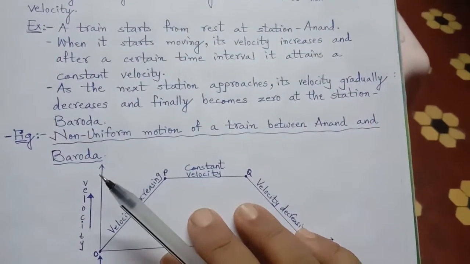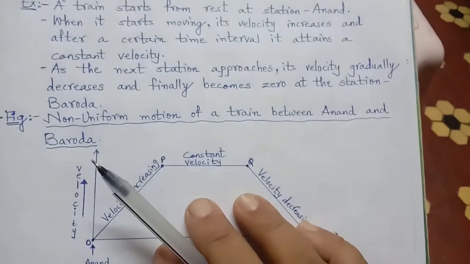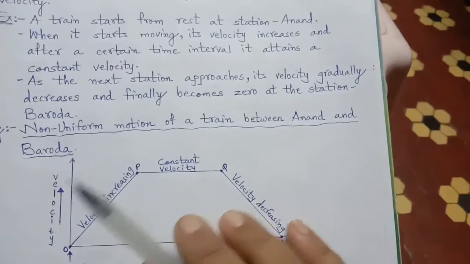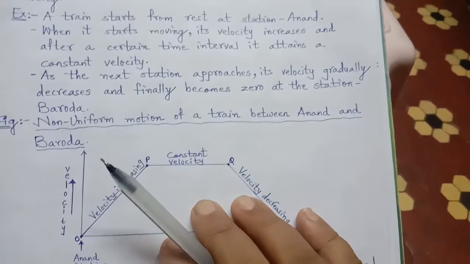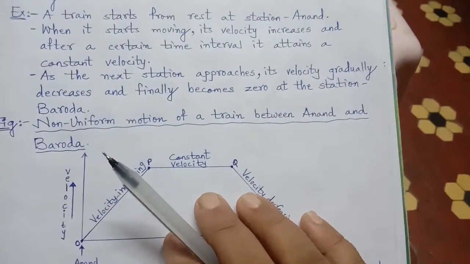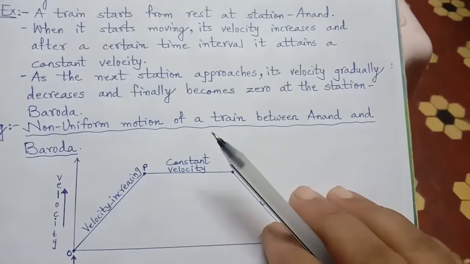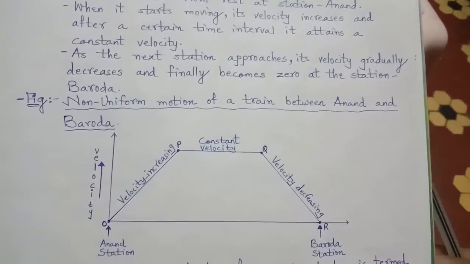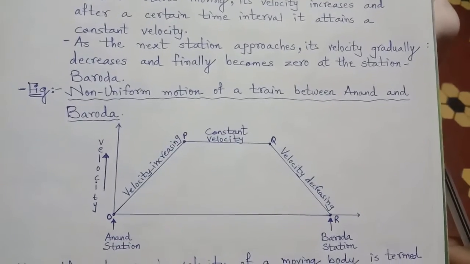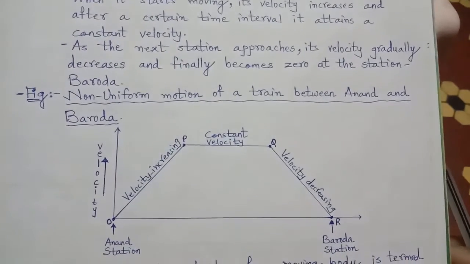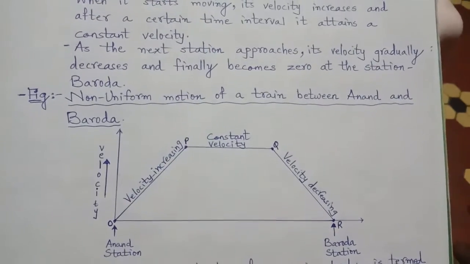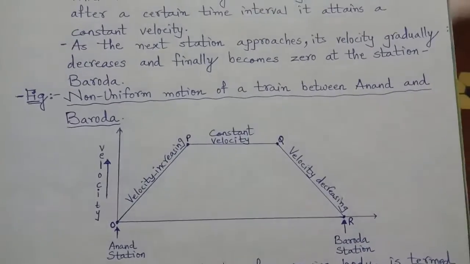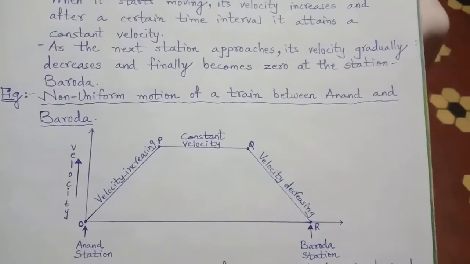This type of motion we will consider as non-uniform motion because time increases at a similar rate but the distance covered is not equal. Increase, then constant, then decrease. So this is non-uniform. And the direction is also not the same: it will start moving on a straight track, then curve, then straight, maybe according to the path. So velocity is also not uniform.